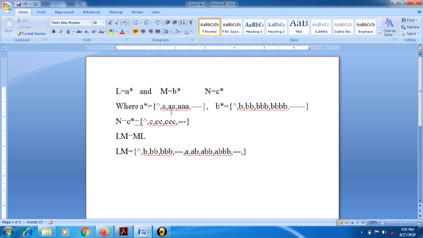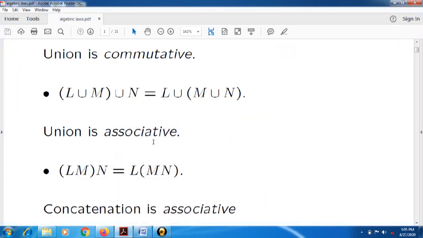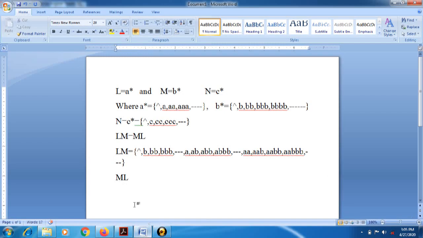Next, suppose we consider these two A's, then it will generate first double A, double AB, double A double B, double A triple B, and this process goes on up to infinity. So this is the LHS of this expression. Now we will check it for the sequence of strings, whether concatenation is commutative or not. Now we have changed its sequence. Now check its set.